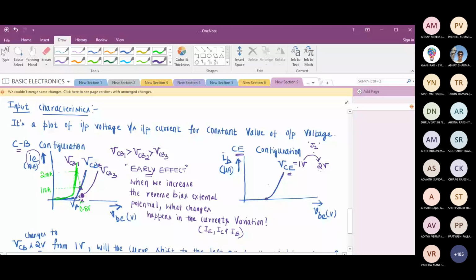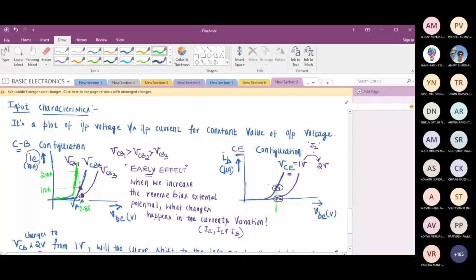Earlier we got this much, IB1. Now we are getting IB2 base current. Is it not less for a given VBE value? Yes, sir. So for a given VBE value, somewhere here I will take, for this given VBE value, I am going to land up with less base current compared to the base current we had earlier. Is it fine? Or any doubts in this?